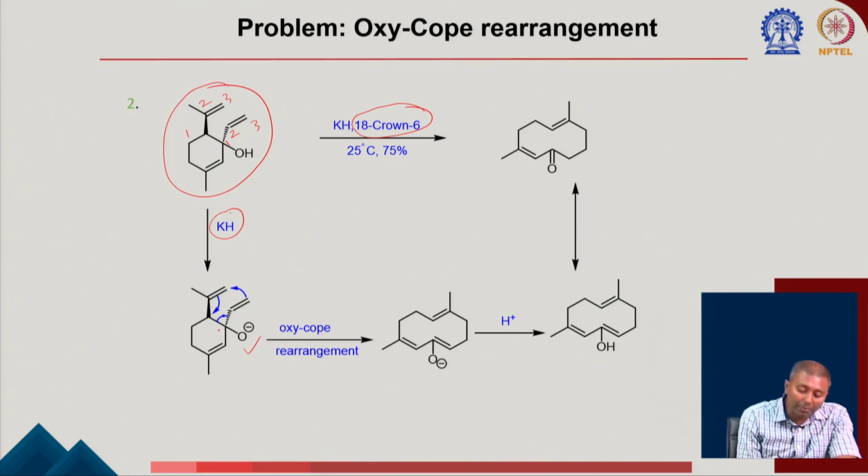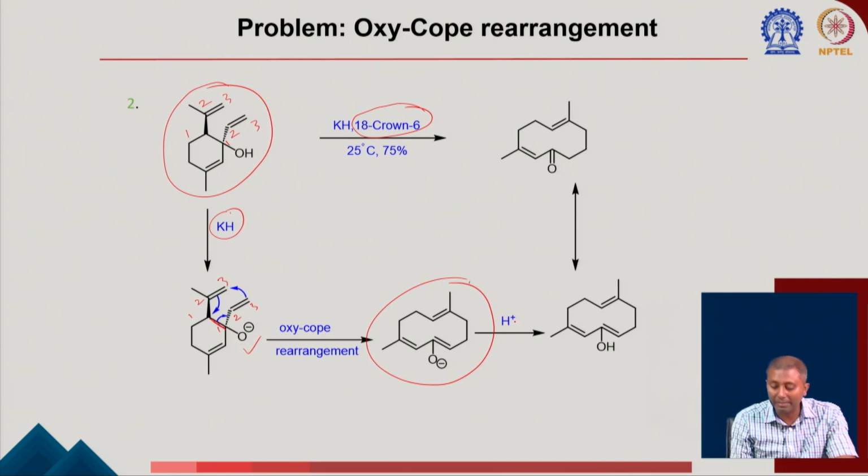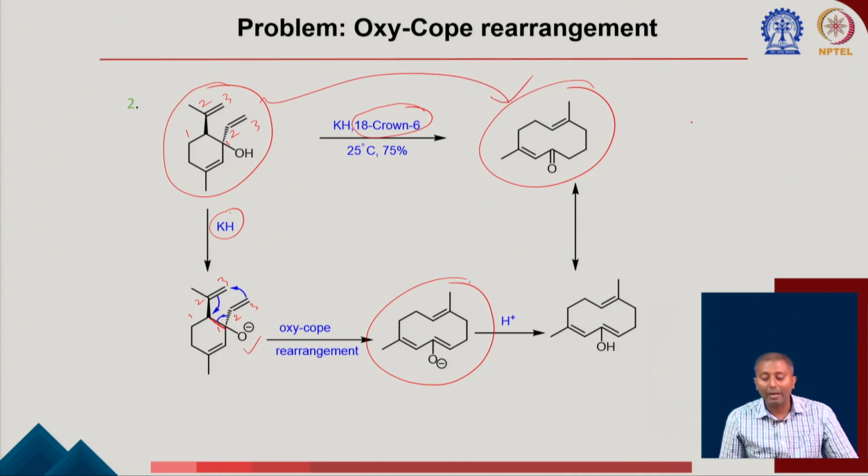Now if you give them a numbering of 1, 2, 3, this will go for a 3-3 sigmatropic rearrangement. So there will be a breakage of this particular bond, the 1-1 dash bond, it is going to break. And now there will be a ring expansion to form this particular compound. After taking a proton, it is going to form this particular product. You can see by doing this oxy-Cope rearrangement from this compound, it goes through a ring expansion and also forms the corresponding ketone.